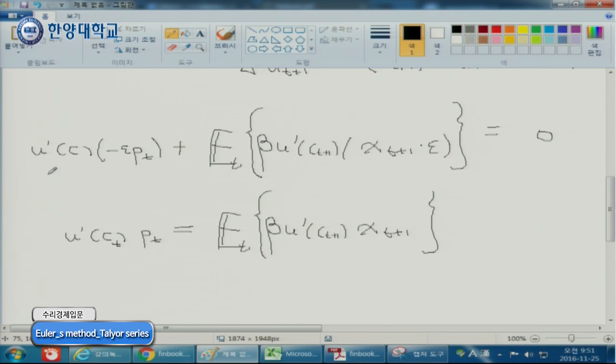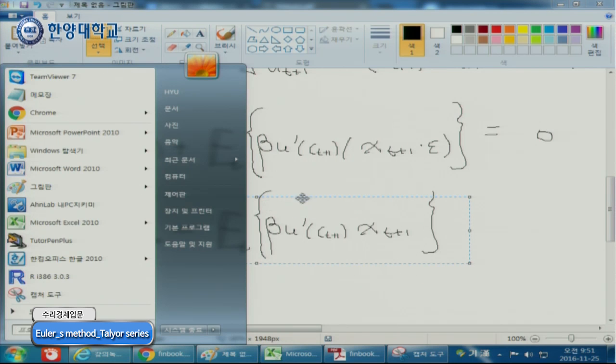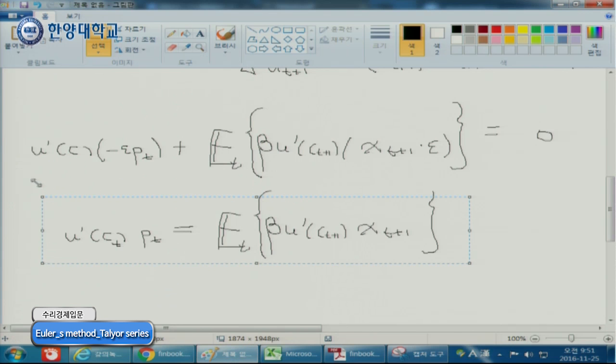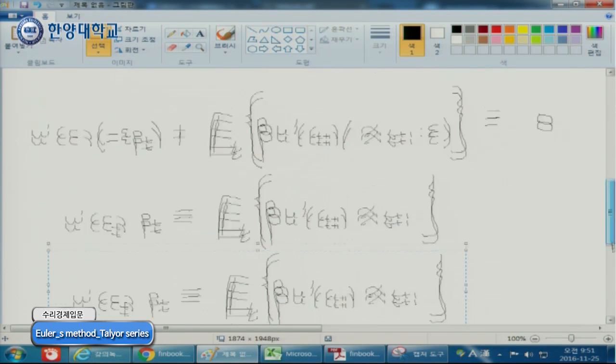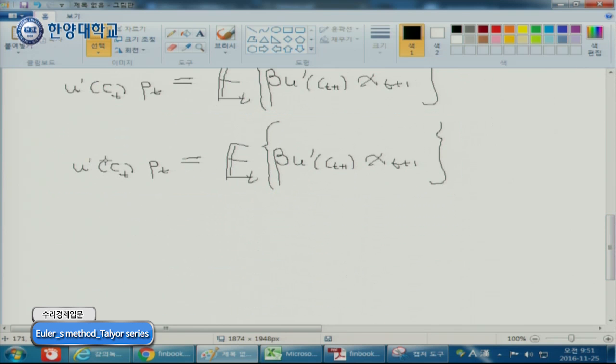And this is also another very important implication. Well, this important equation, we can, this is constant. We can divide each side by u prime ct, right? If we divide each side by u prime ct, we have something very interesting. Right? So we have this one. So this is so important. So let me write down the same equation over and over again. So let's divide each side with this one.